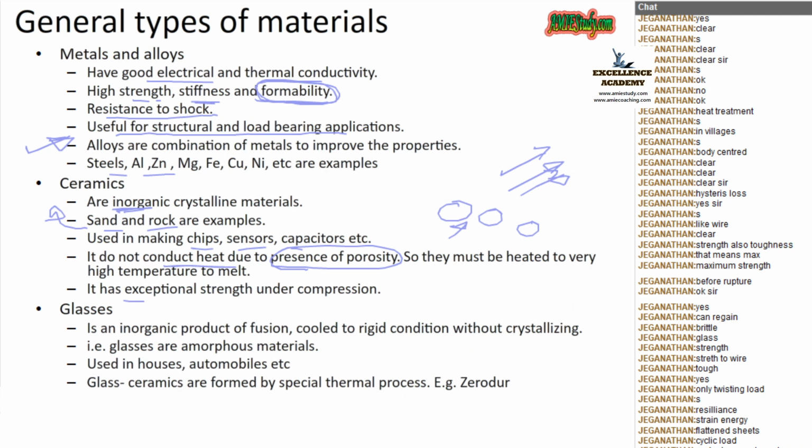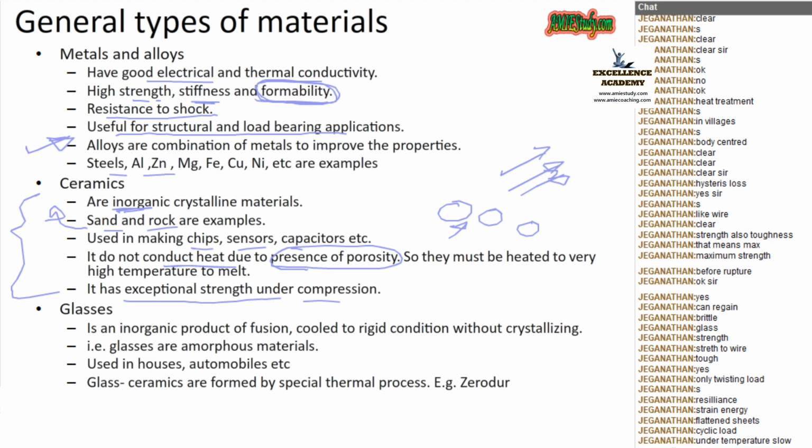Next, it has exceptional strength under compression. When we compress it, it will have very good strength. So these are the properties of ceramics. Clear? So first we discussed metals and then ceramics. Okay. Next is glass.